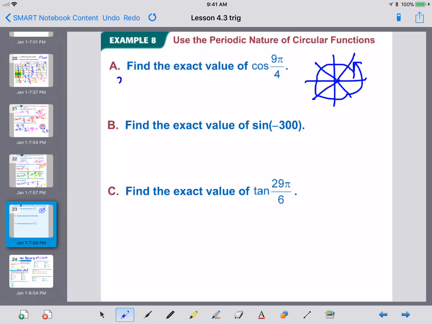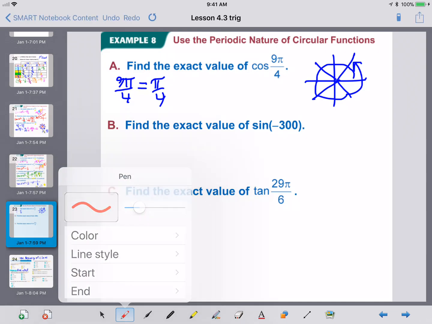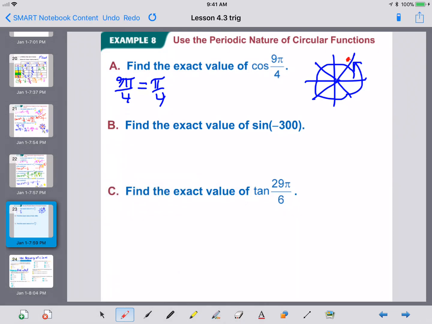So 9 pi over 4 is coterminal with a plain old pi over 4. Well, why is that? One rotation around is technically 8 pi over 4s. So if I take 8 pi over 4s away from 9 pi over 4s, I'm left with 1 pi over 4. That being said, the point at that location that we have to use to answer our question is the point square root of 2 over 2, square root of 2 over 2.